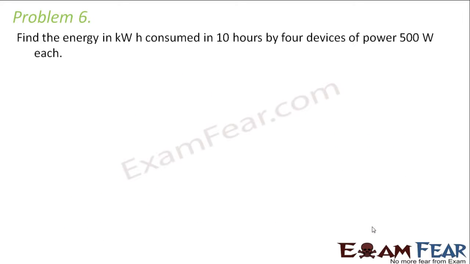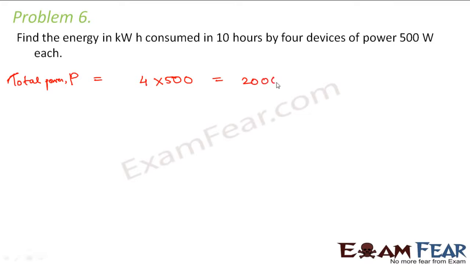Now let us look at the last problem of the lesson. It asks, find the energy in kilowatt hour consumed in 10 hours by 4 devices of power 500 watt each. So what is the total power involved? So the total power involved in this case will be 4 multiplied by 500, because 500 watt is the power of each device and you have a total of 4 devices. So this becomes 2000 watts, that is equal to 2 kilowatts, because 1000 watts is equal to 1 kilowatt. So this is 2 kilowatt.